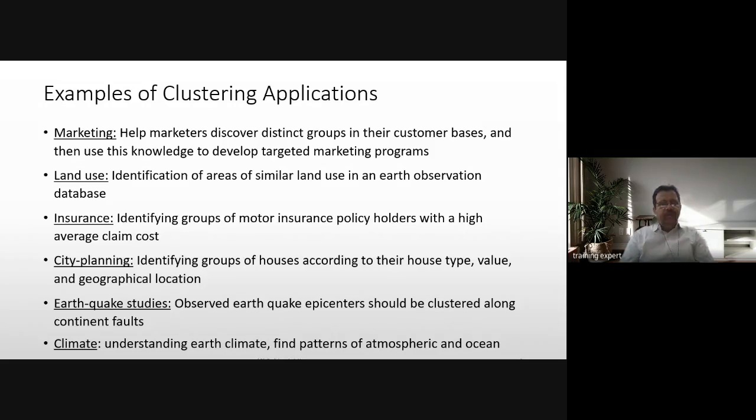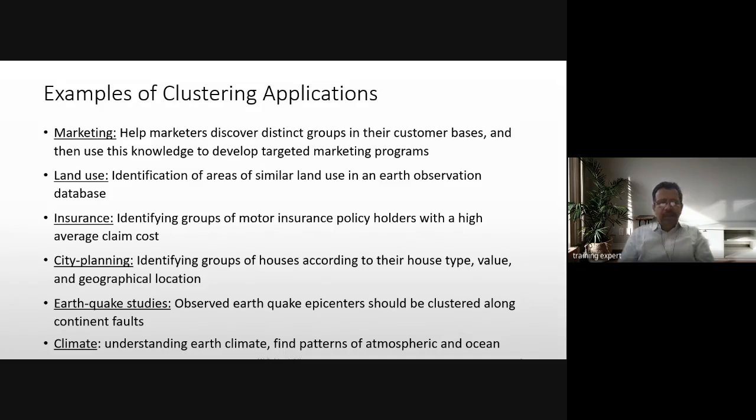Whenever we talk about target marketing, before that you have to cluster your customer base. And where does the customer base come from? Your CRM, your sales, right? Your invoices, or your customers who are purchasing products from your shop. So these are your customers.